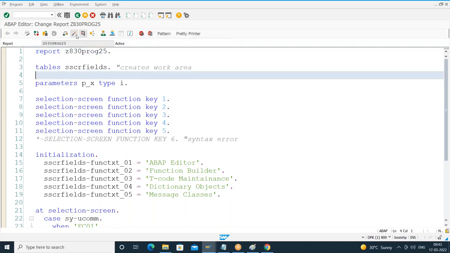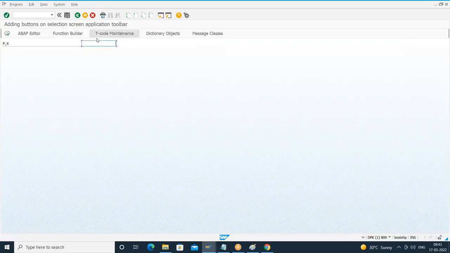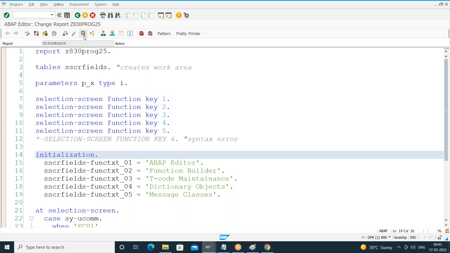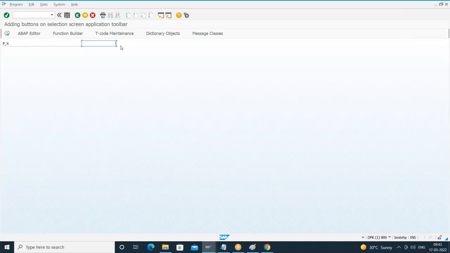Okay. Now your exercise assignment is this: I've added the buttons on the selection screen application toolbar. Now I want these buttons with some icons also. I want the text as well as the icon, some icon. So check how to do it. I have shown you how to add the buttons, how to handle the event. What is the event? At selection screen. What are the function codes of those buttons? FC01 to FC05. Am I clear? So when I execute, I got the button. So your assignment is to do R&D on how to add the buttons with icons.